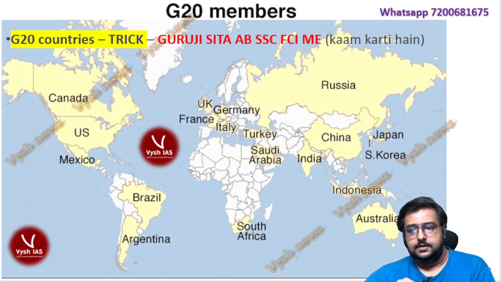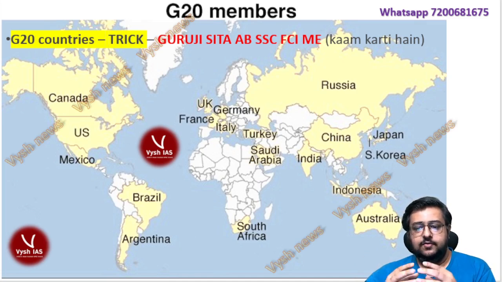Okay. The mnemonic trick, Guruji, the Sita, that also I have shown you. The map-wise trick also I have shown you. So this way, with any one-time study, I don't know why people say it's very difficult to remember dates in history or maps in geography. This is always one time: when a correct teacher teaches you one time, it will not go away from your mind.